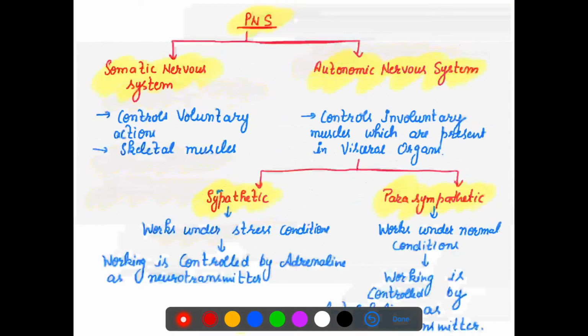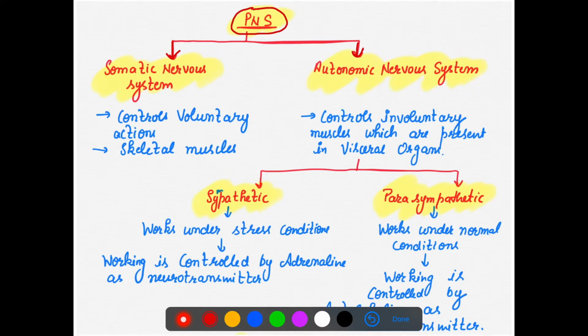Now the second type is our PNS, right? The second type of system is the PNS. The PNS is mainly of two types, that is our somatic nervous system and autonomic nervous system.